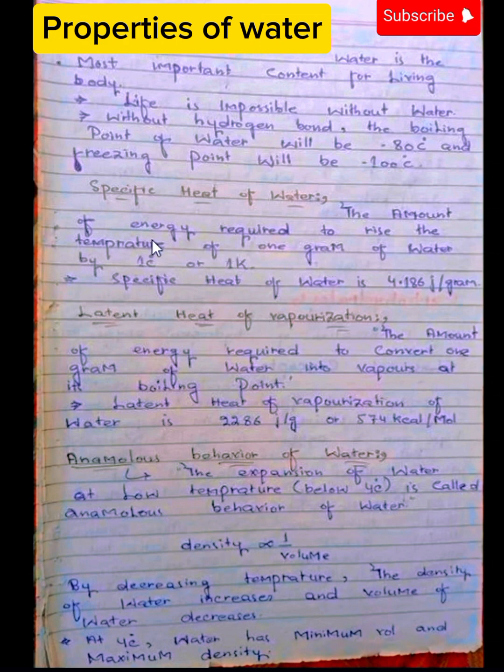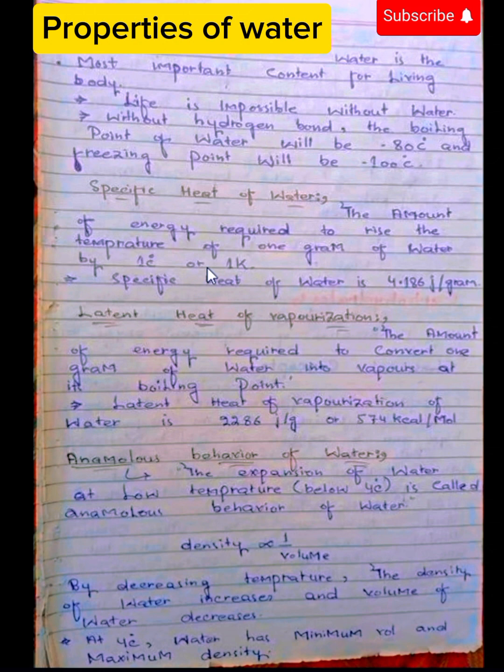Then what is specific heat of water? Or we can say, what is high specific heat and what is high heat of vaporization. Specific heat can be defined as the amount of heat energy required to raise the temperature of 1 gram of water by 1 degree Celsius. It is known as a high specific heat.